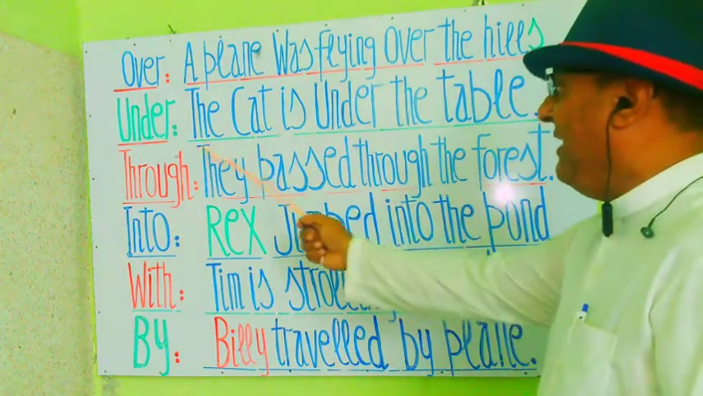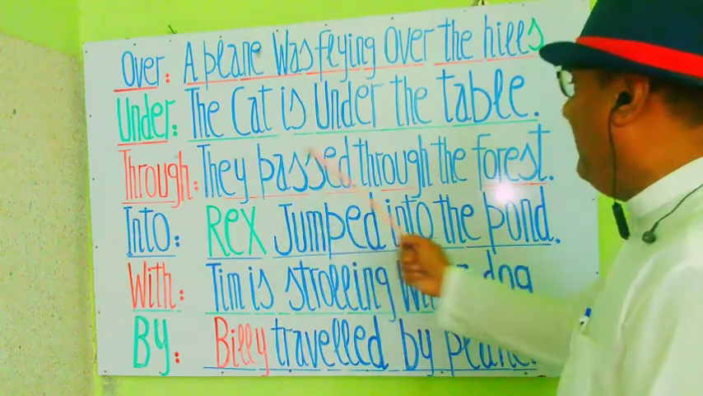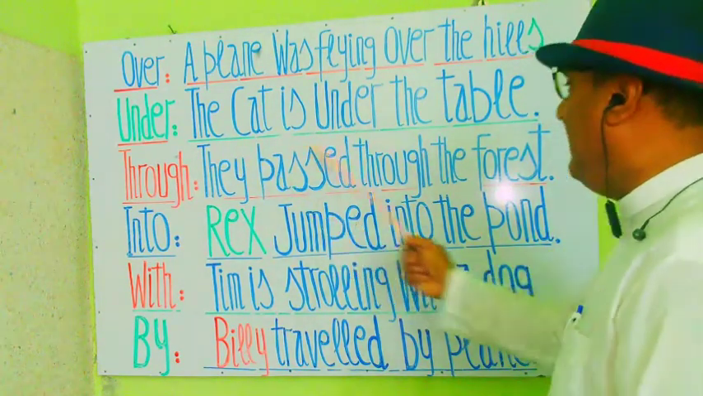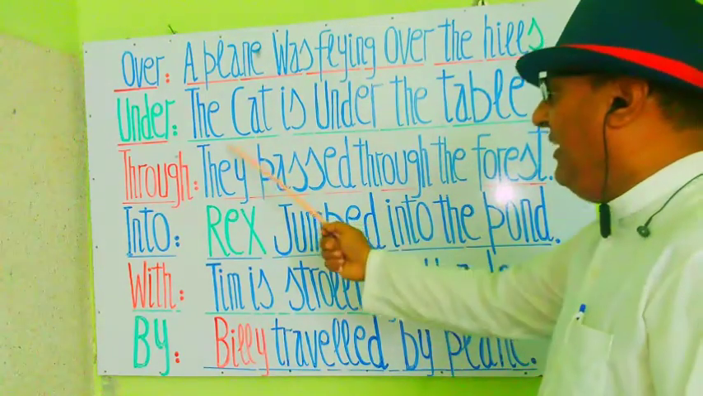And next is under. The cat is under the table. बिल्ली मेज के नीचे है.